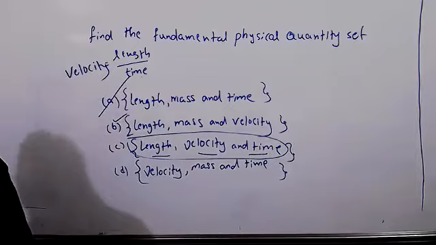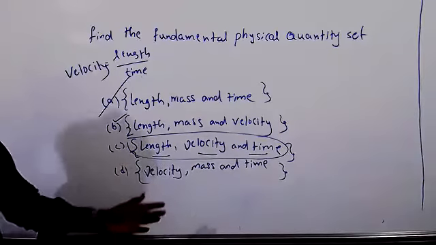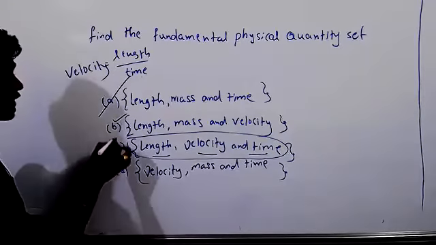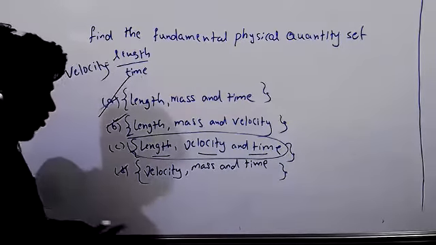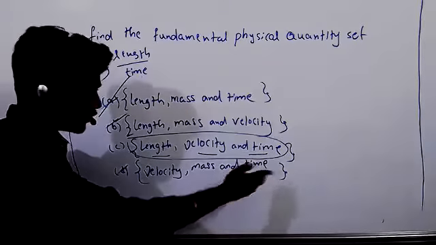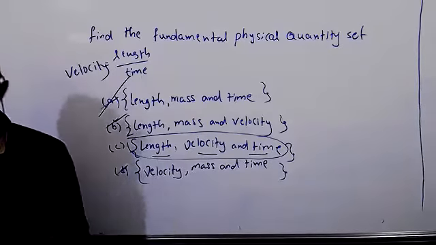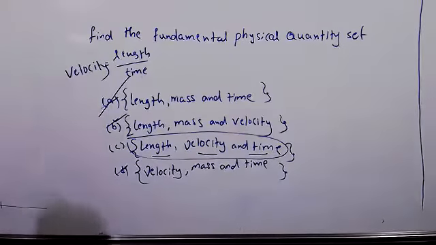Understand clearly? Sometimes they can confuse you like that. They will give sets and ask which set is the fundamental physical quantity set. Here, three sets are fundamental physical quantity sets. One is not, because here velocity depends on time when there is a length. If there is no length, there is no velocity. Velocity does not depend on time in this set because mass is a separate quantity. So when I mention a set, you should remember like that.